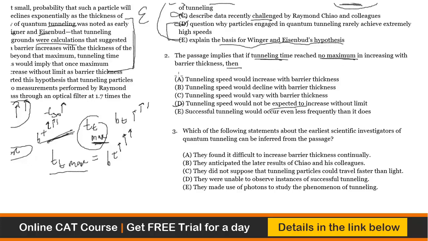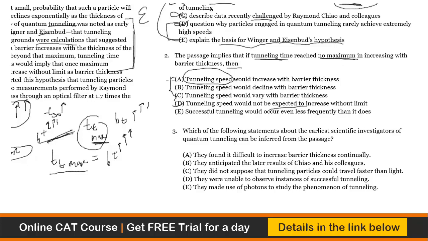The point is, some of you might mark option C. It says Ts would increase with barrier thickness. See, once Tt reaches maximum, it remains the same regardless of barrier thickness. Correct? But tunneling speed would increase with barrier thickness. It is Tt that is increasing with barrier thickness. The relationship in the passage that the author discusses is with respect to Tt and barrier thickness. He says that the tunneling time will increase depending on the barrier thickness. And once Tt has achieved its max, it will not increase without limit. I mean, it will remain the same.